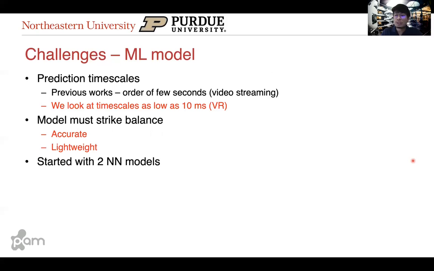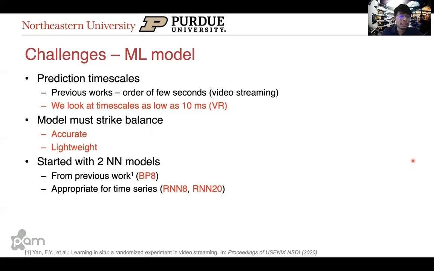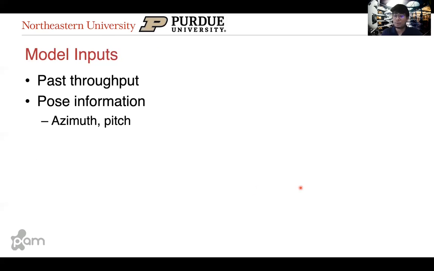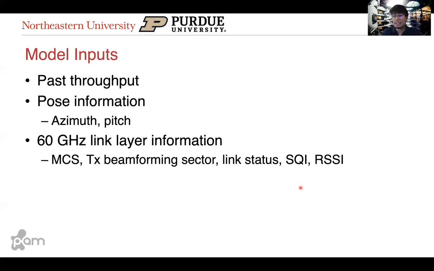What we did was start with two neural network models, one from a previous work and another which is known to be appropriate for time series data. For each model, we performed a grid search to arrive at the smallest configuration that strikes this balance. Using this approach, we were able to come up with these three models. As inputs to these models, we gave the past throughput, the pose information from the phone sensors, and 60 gigahertz link information from the driver.